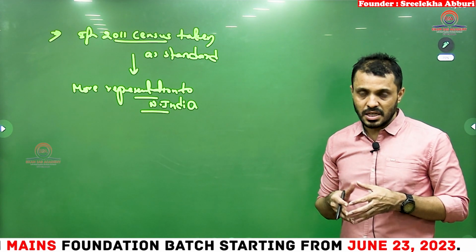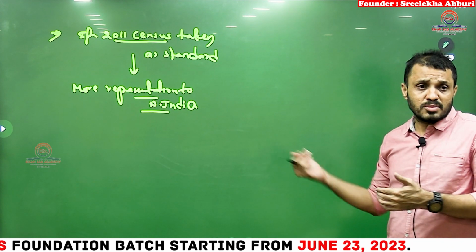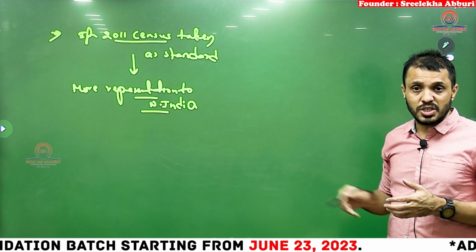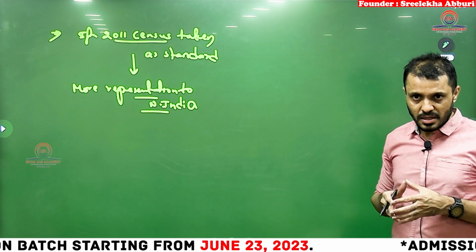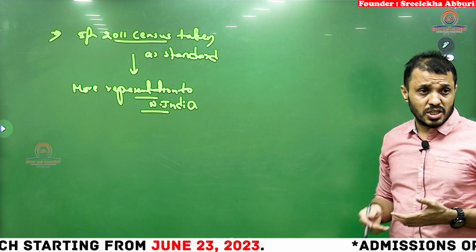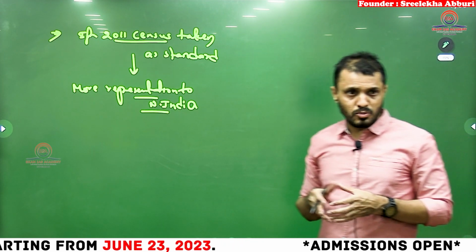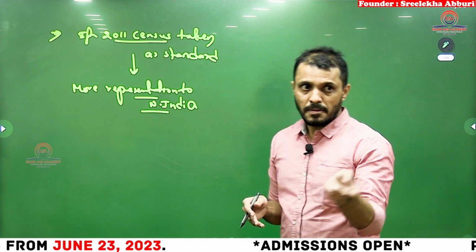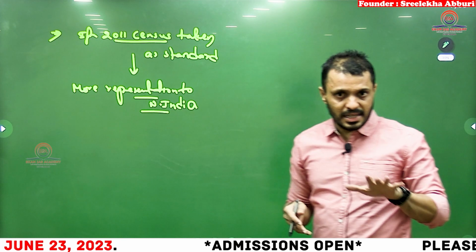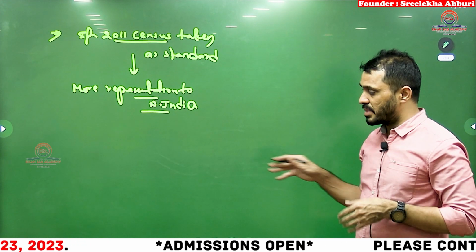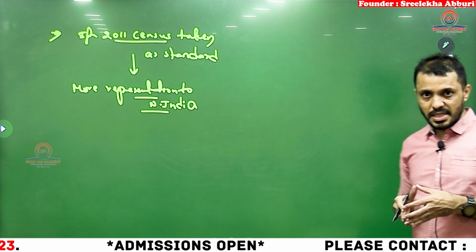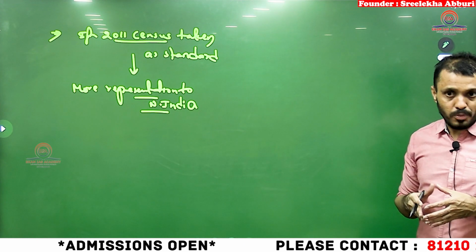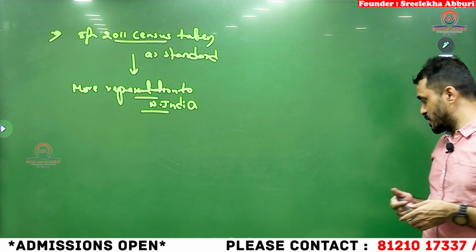So now already you are losing in terms of the Finance Commission, because the Finance Commission is taking the data of 2011, and if you lose the representation also, then that will be a loss both on the financial side as well as the democratic representation. That is the main complaint of the South Indian states. That is the reason it is in the news. I hope you understood in detail. If you have any doubts, ask me, students.